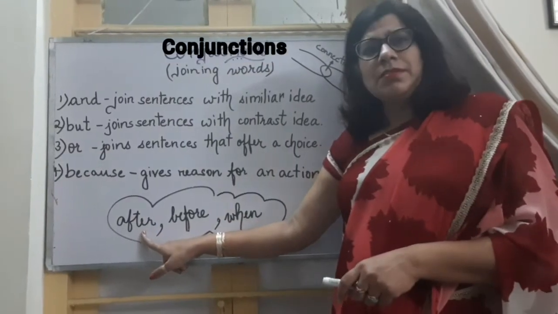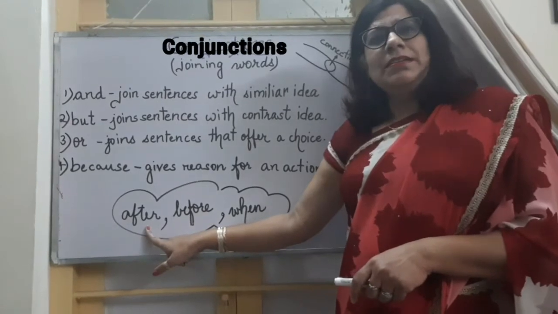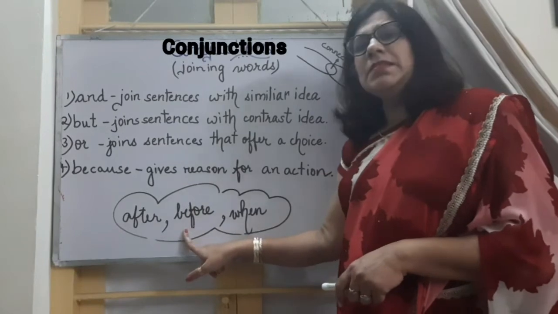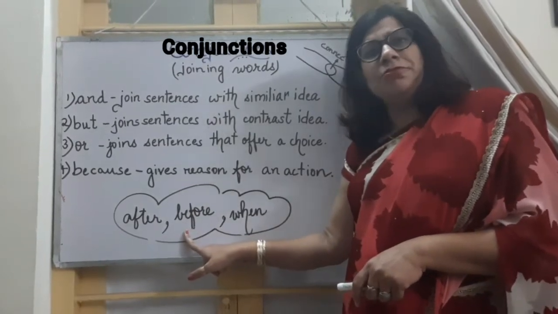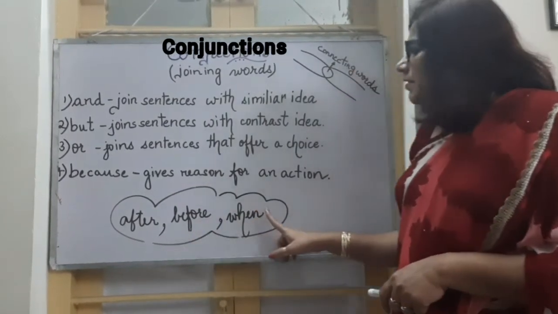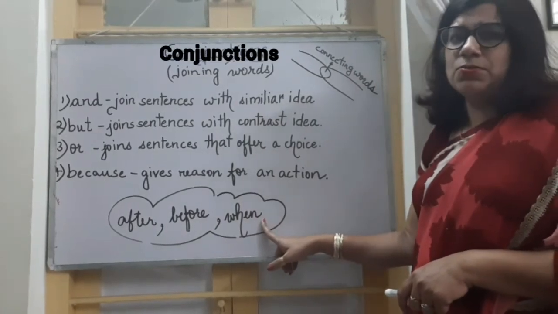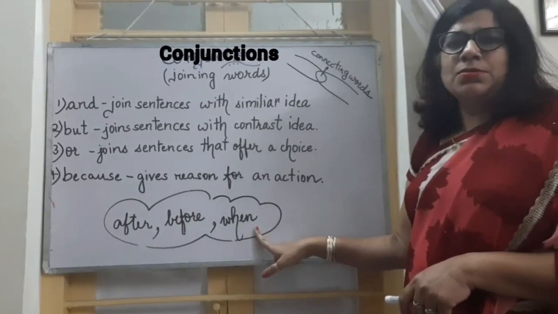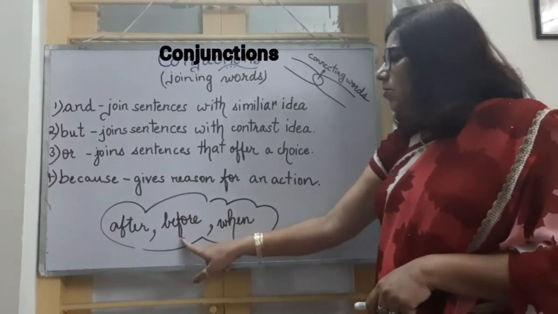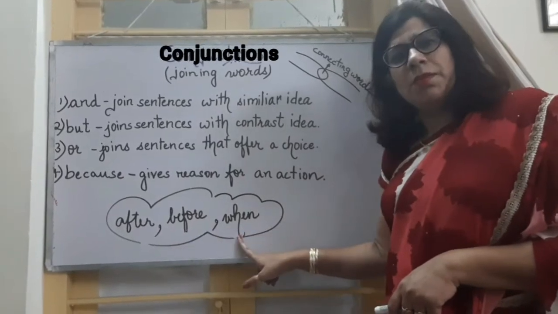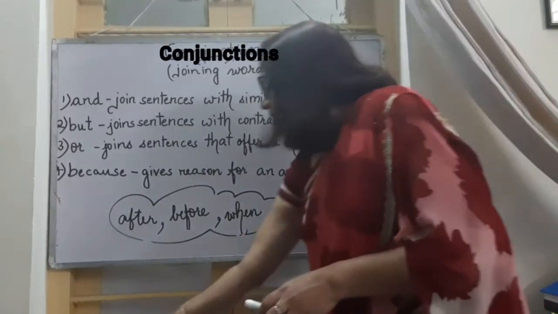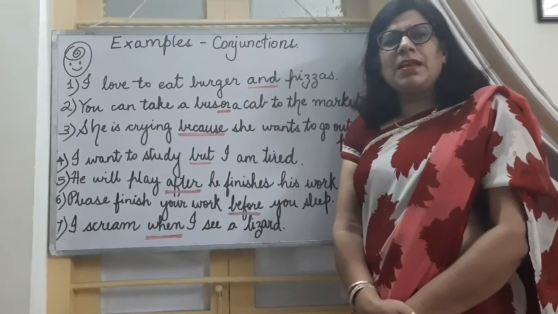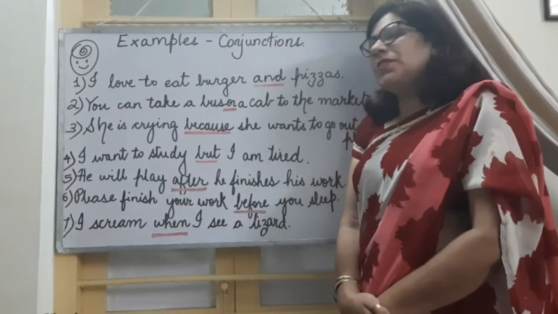After we can use, I can say, I will sleep after I finish my work. Please finish your work before you go to sleep. How can we use when? We can use when. When I finish my work, I will go out to play. So these are 3 conjunctions that talk about time, right? Let us discuss some examples and find out when and where to use which conjunction.